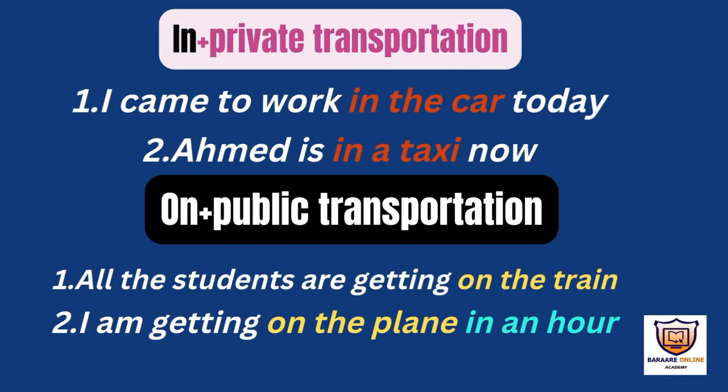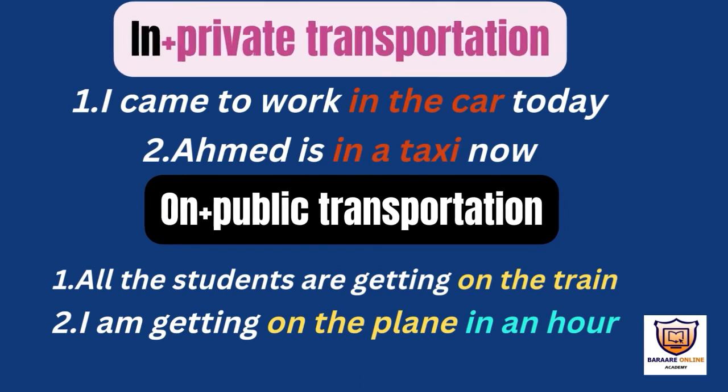A taxi is a private transportation, we are using in. Okay, on plus public transportation. All the students are getting on the train. A train is a public transportation, so we should use on. Here we have on the plane. A plane is a public transportation, so we have to use on.